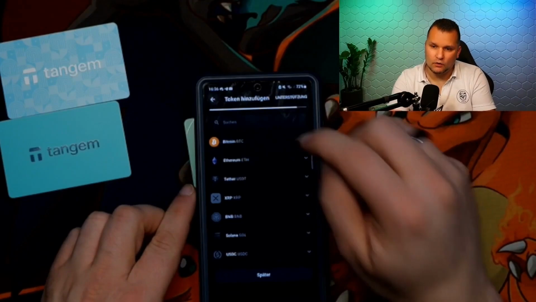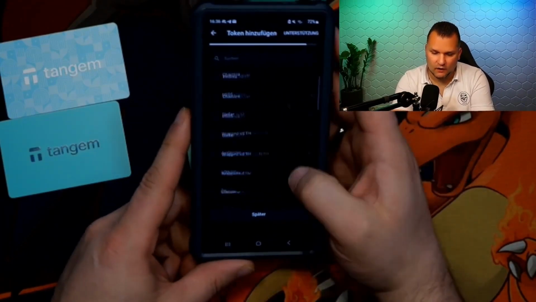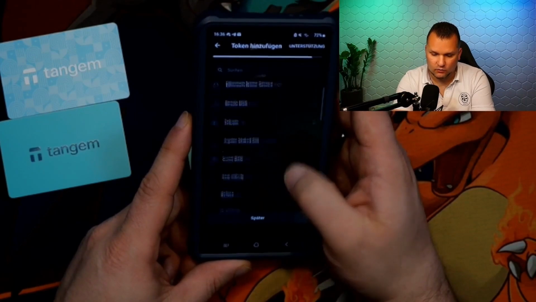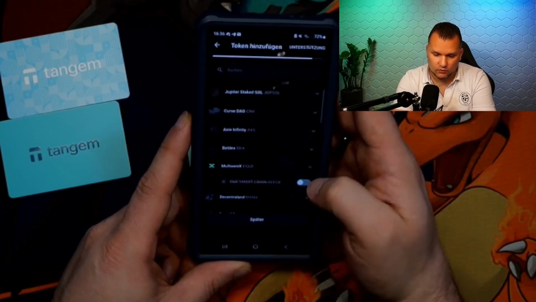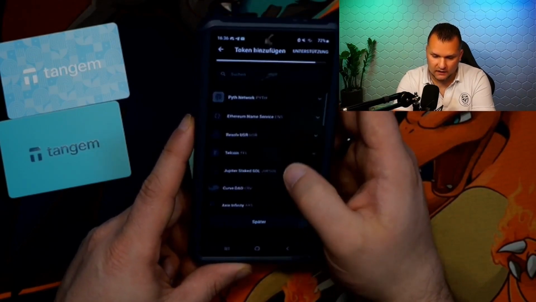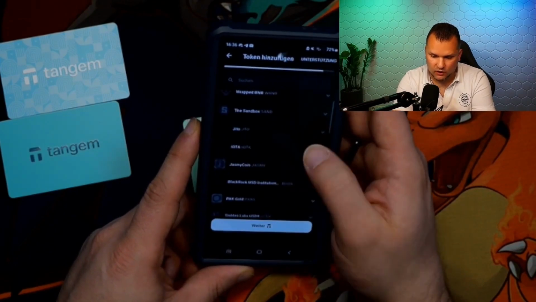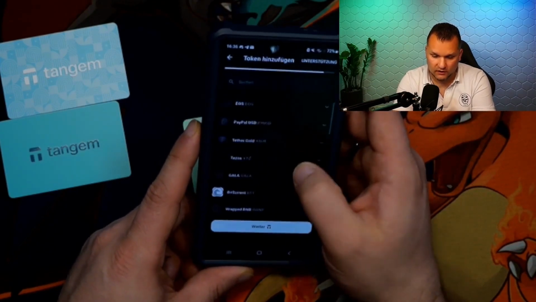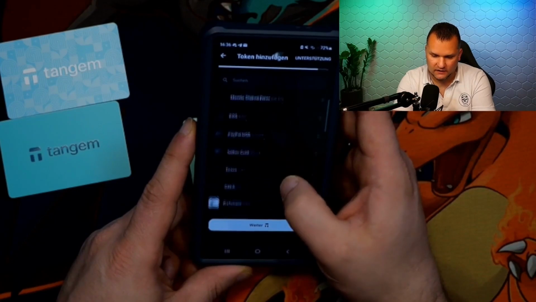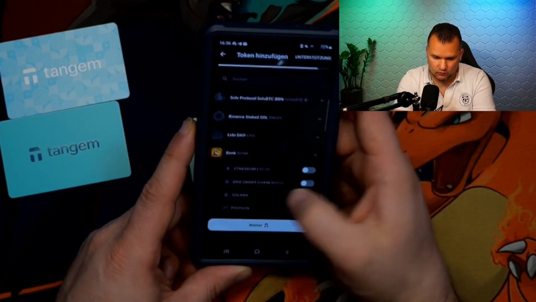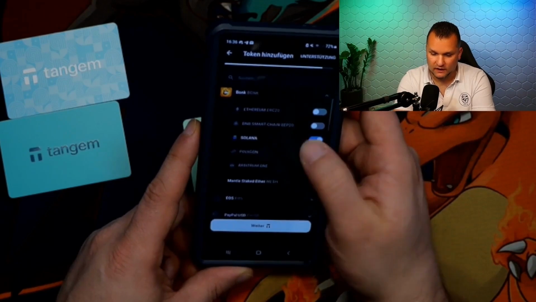Once we have that, we land directly in this menu and can add all the tokens available here. If we just say, for example, one of the last ones, or we simply go here, for example, I don't even know, what is there here? We just go ahead and do Python for whatever reason on Solana. We go ahead and do IOTA. For whatever reason, it only works via the Binance Smart Chain in this case. Then we go ahead and do, I don't know, what else is there? Bonko. Why is it available on so many blockchains nowadays?